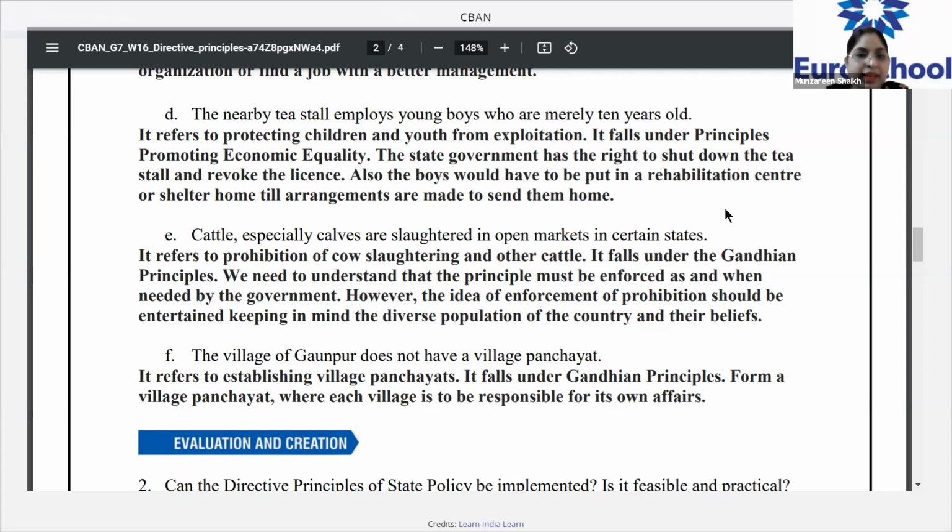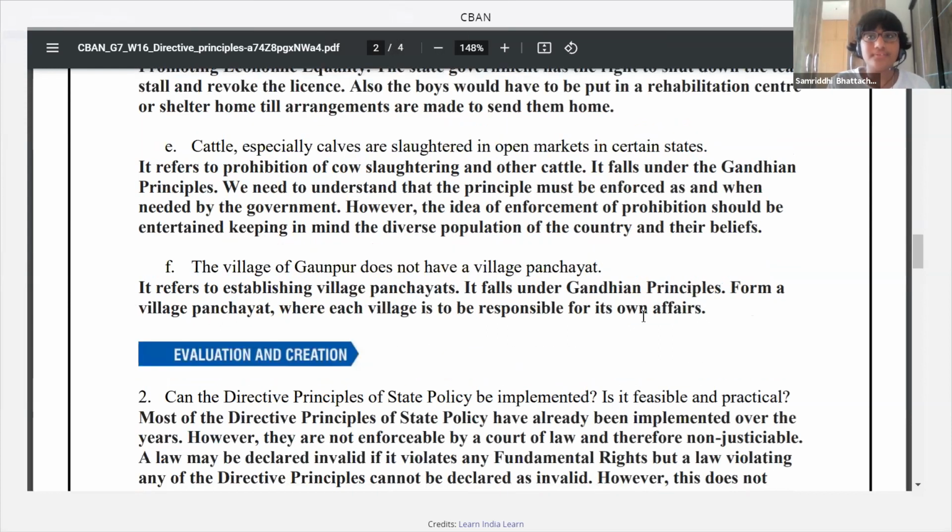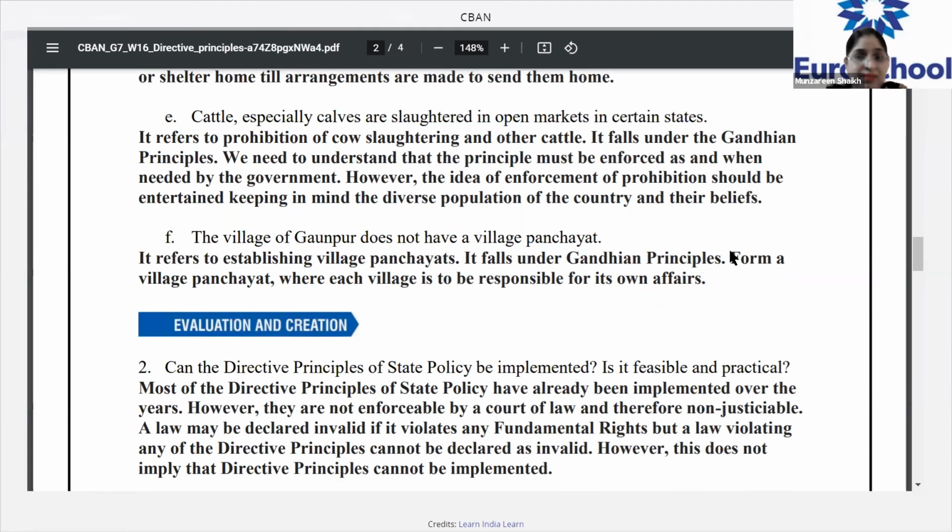All right, let's go on to the next question. Yes. Ready, everyone? Okay. Before I read the question, I can see people raising hands. All right. Cattle, especially calves, are slaughtered in open markets in central states. Let me give a chance to Atharva. Yes, Atharva.